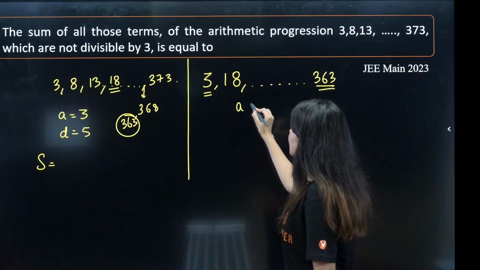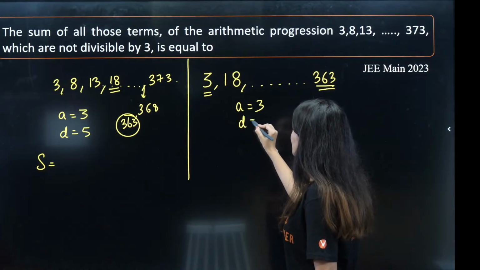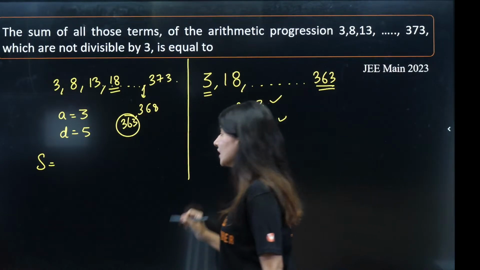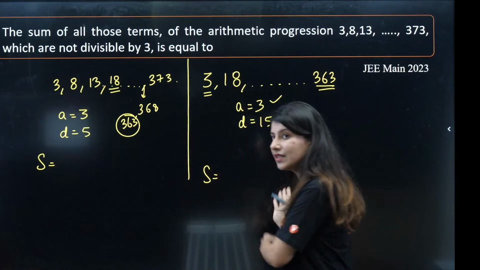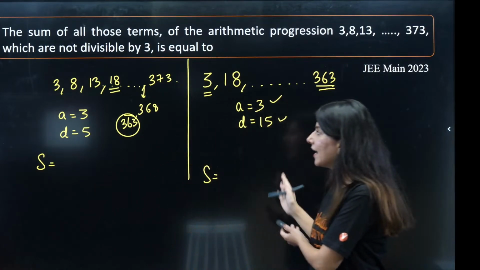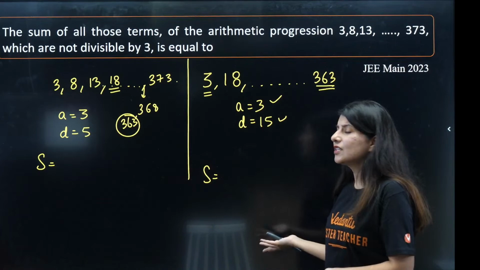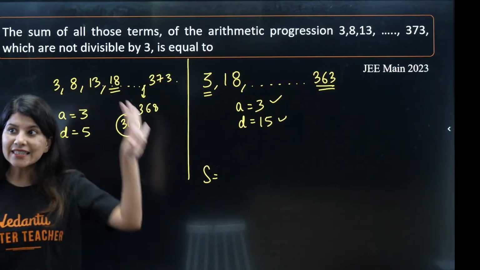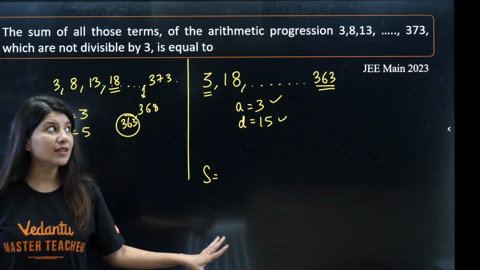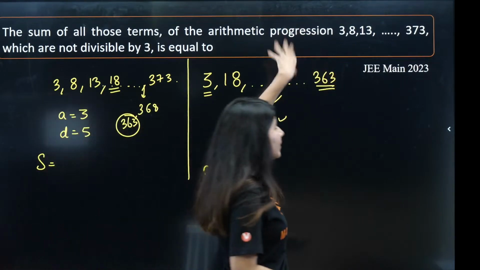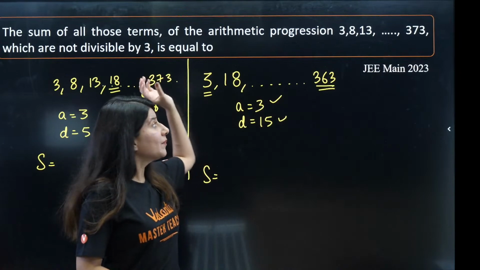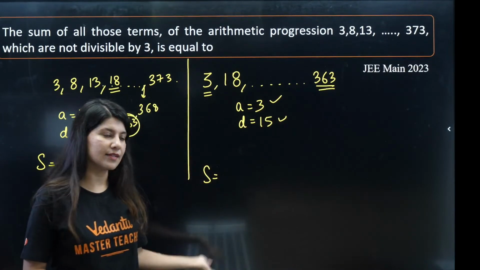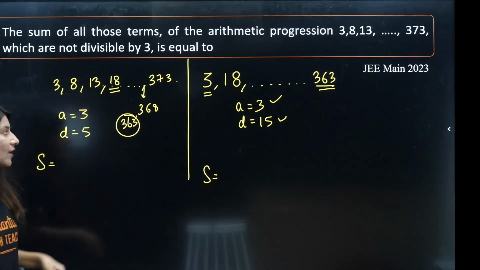So the first term is 3 over here. Common difference is 15 over here. Calculate the sum here and here as well. Subtract these two, and you will get your answer. Getting the algorithm? How are we doing it? We are calculating the sum of all the terms, and subtracting the sum of all the terms which are divisible by 3. So without any restriction, we are calculating the sum.